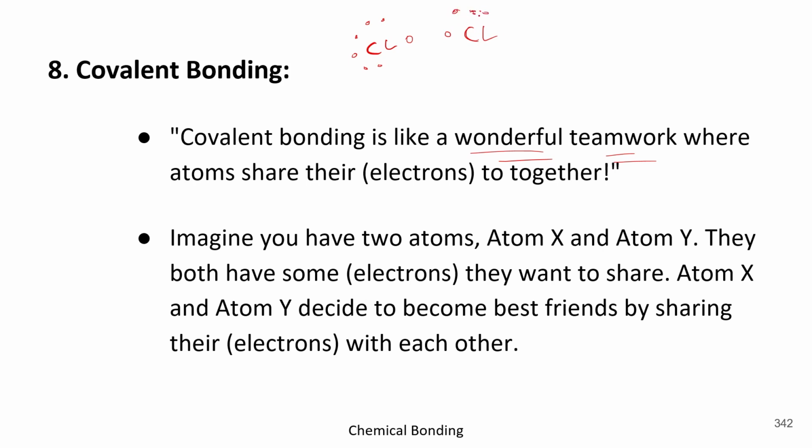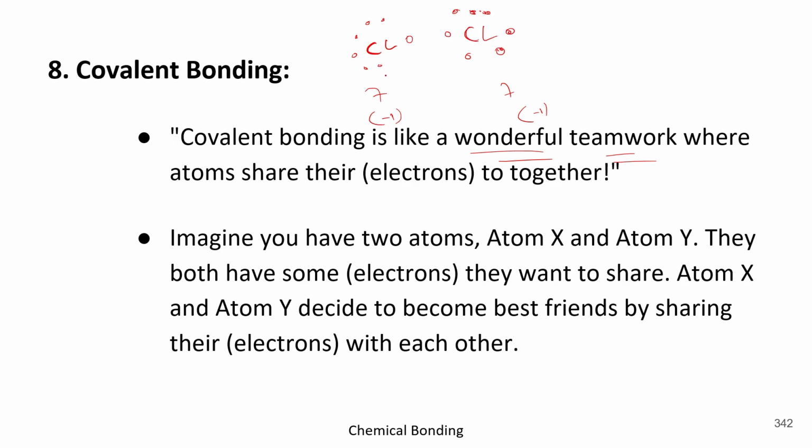1, 2, 3, 4, 5, 6 and 7. Okay. In this scenario, they both are in deficit of 1 electron. Okay. So if it gives its electron to Cl, then again the condition will be unstable because here it will have to sacrifice its electron.